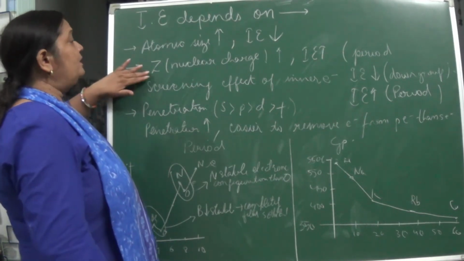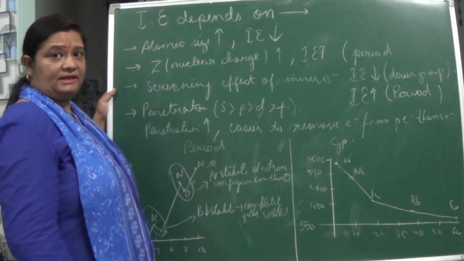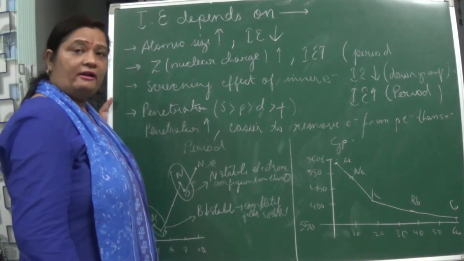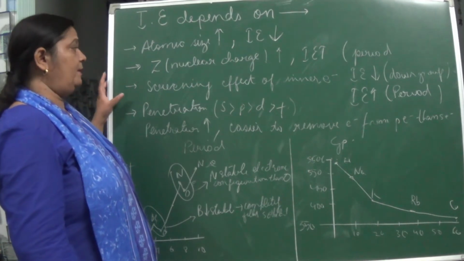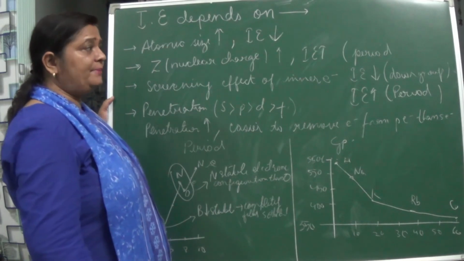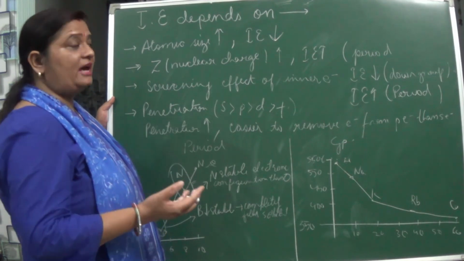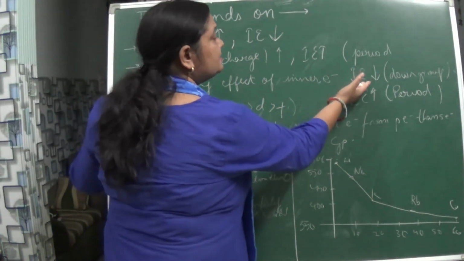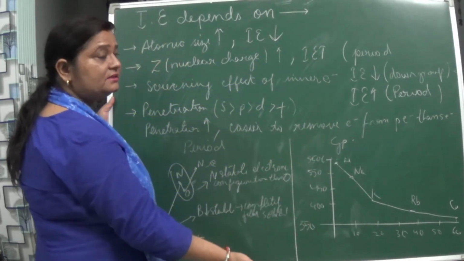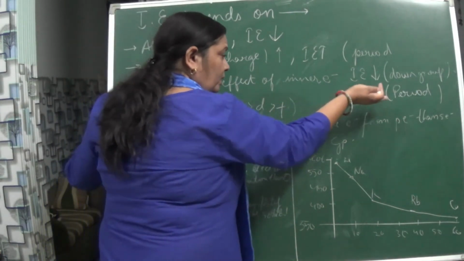Okay, so nuclear charge also affects this. This is why, in the period, we see comparatively the ionization enthalpy goes on increasing from left to right. Okay, screening effect. The more the screening effect, what will happen? Naturally, effective nuclear charge will be less and ionization enthalpy will decrease, and this is the reason why this ionization enthalpy decreases down the group. Okay, and it increases along the period.